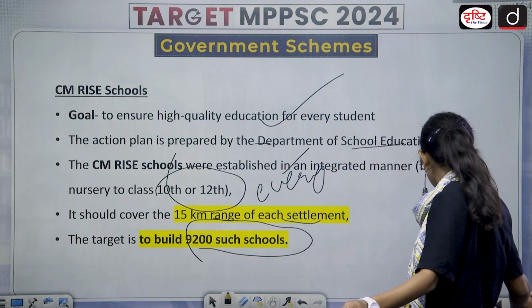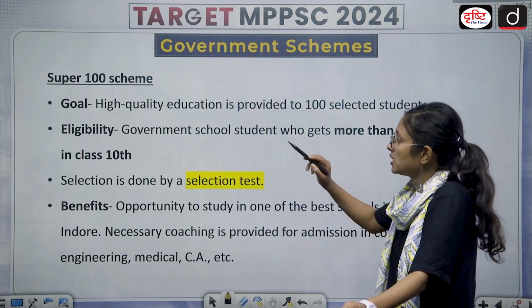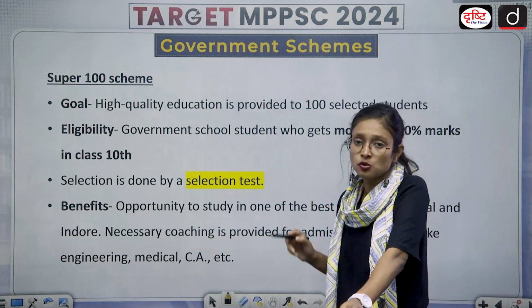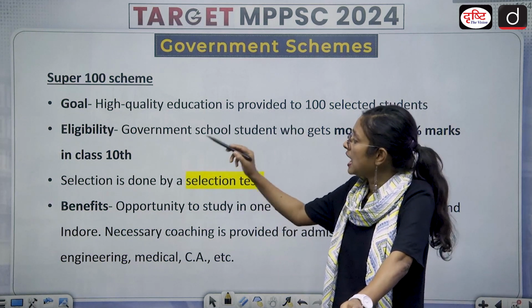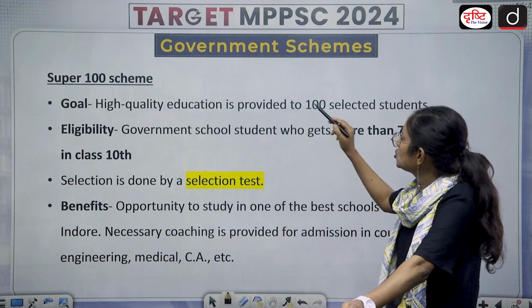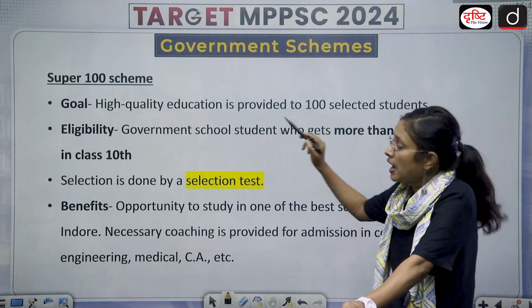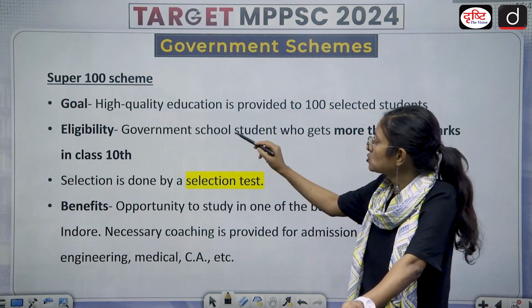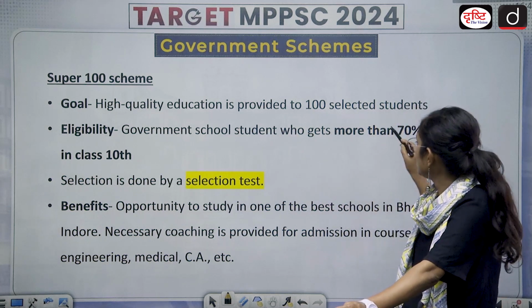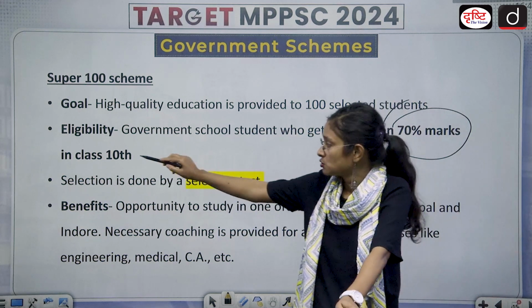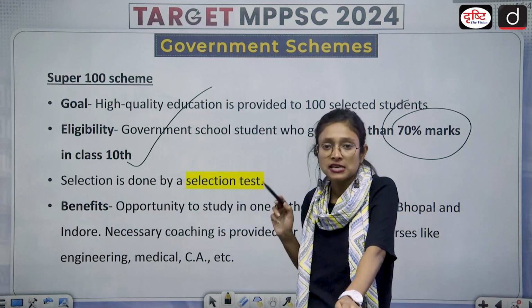Then the next one is about the Super 100 scheme. What is its goal? Its goal is to provide high quality education to 100 selected students. Eligibility: a government school student who gets more than 70% marks in class 10th. So this is the eligibility. What is the selection criteria?